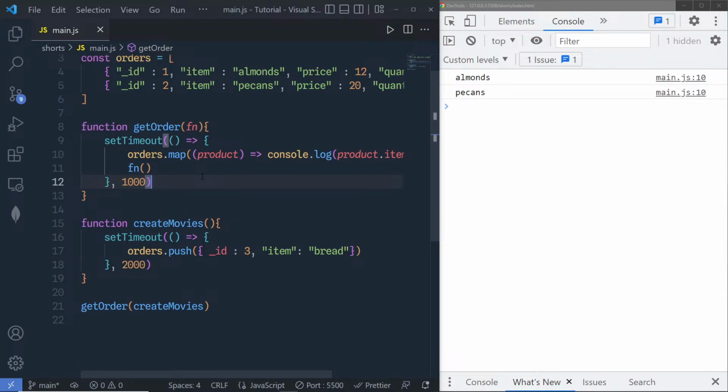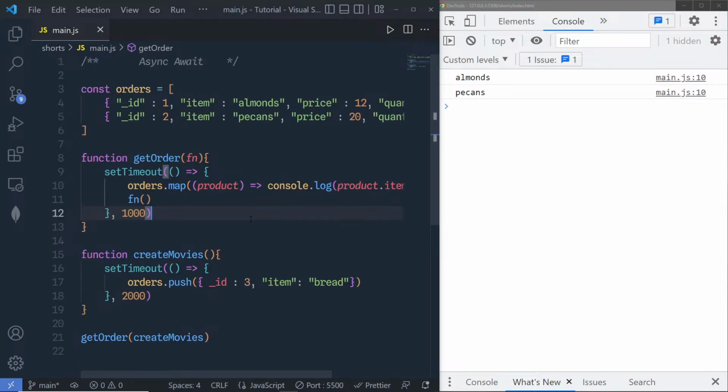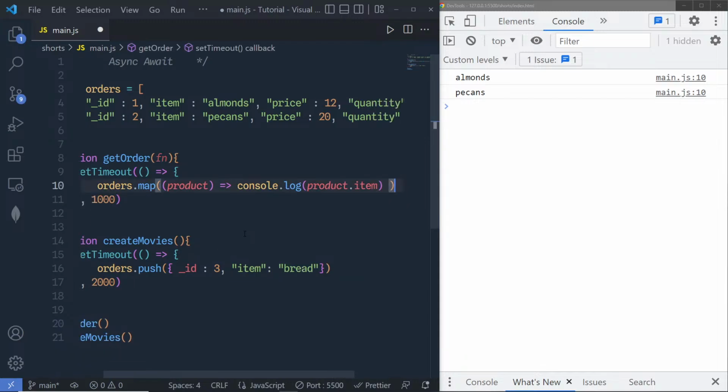But something went wrong. Let me just check that. Oops, I think I misspelled something here. Yeah, I just misspelled this. Instead of creating a callback function, I can wrap that in the promises.